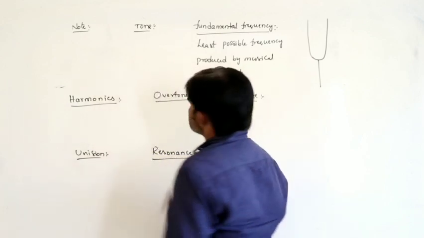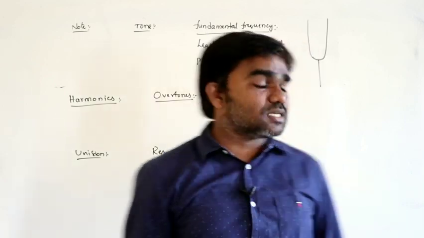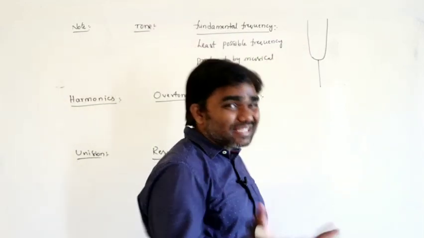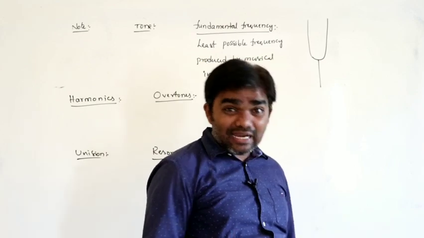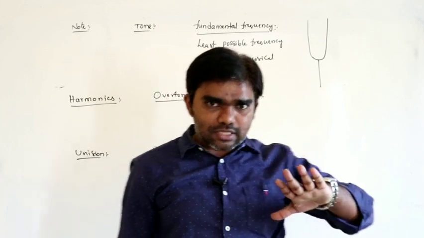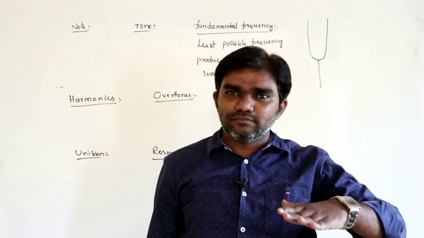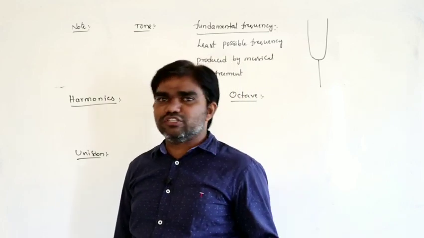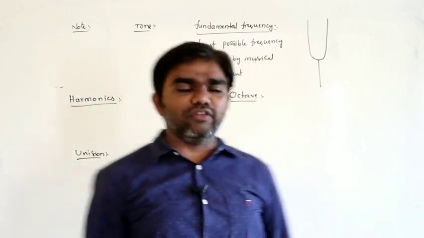The least possible frequency produced by a musical instrument is called the fundamental frequency. Less than that does not exist. That is the basic, the starting point, just like a starting price. Less than that does not exist. That is called the fundamental frequency.